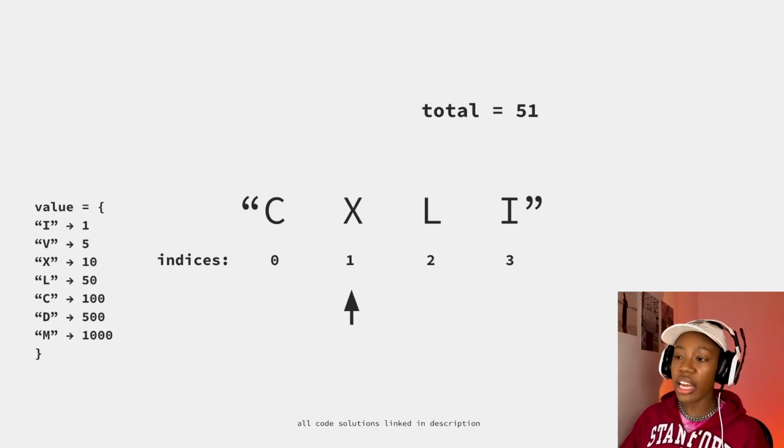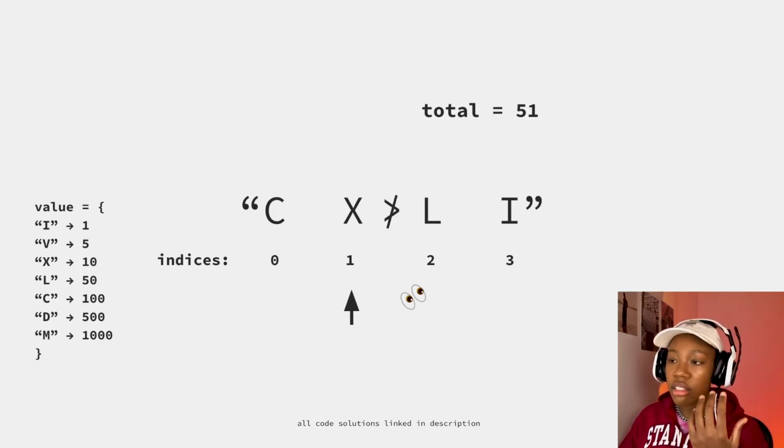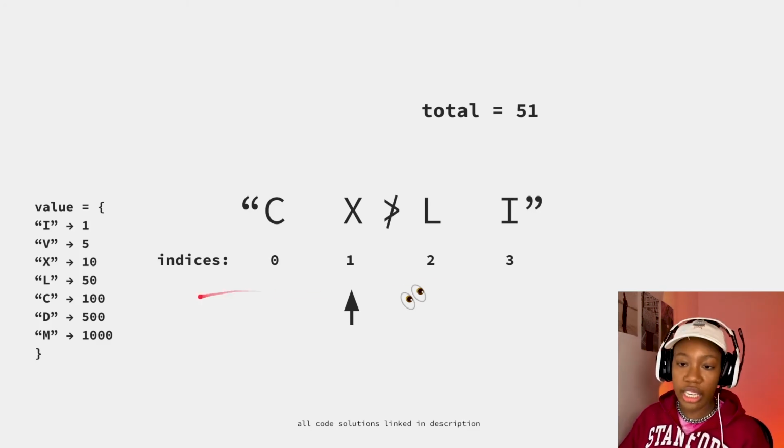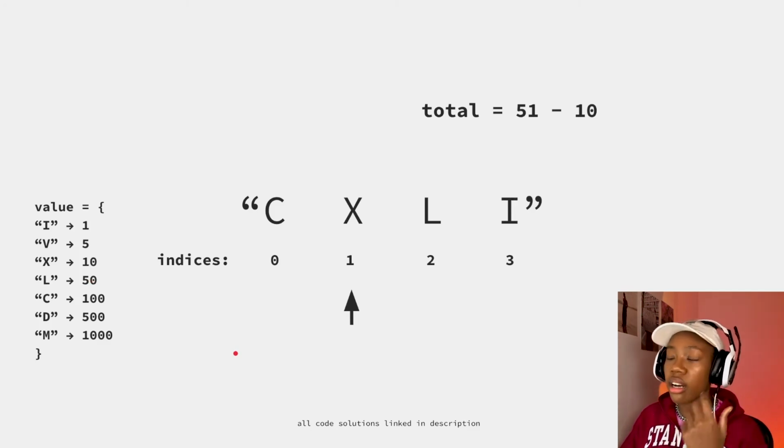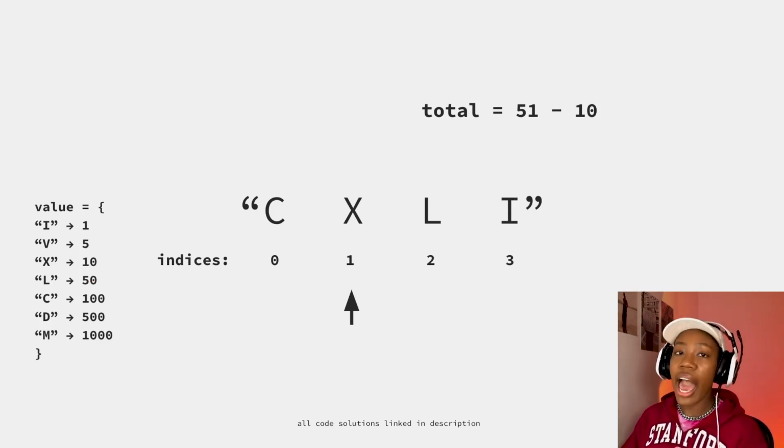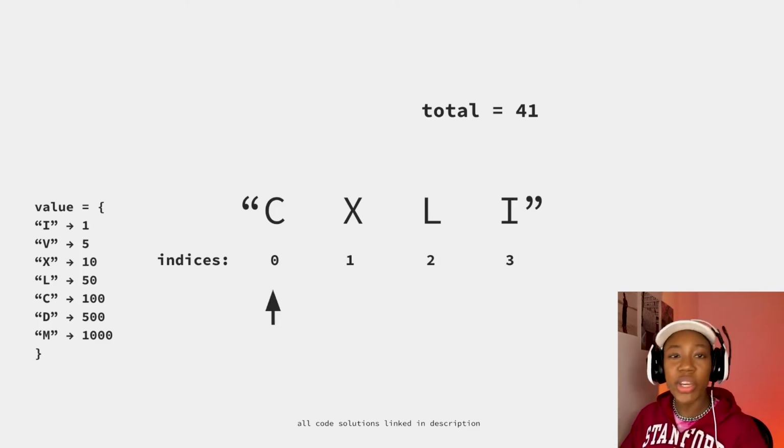So then now we're looking at X, and we do that peek, we do that pointer +1 action. And then we say, okay, is X greater than L? The answer is no. Looking at our map here, we see that X is 10, L is 50. So we do the subtraction of just X, right? Because we already added L to our total, so we don't have to worry about that anymore. We just subtract X, as part of our subtraction edge case. Once we do that, we keep chugging.